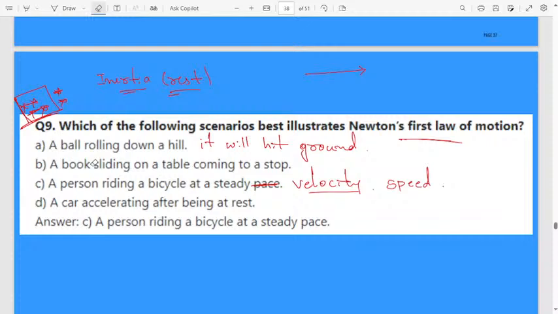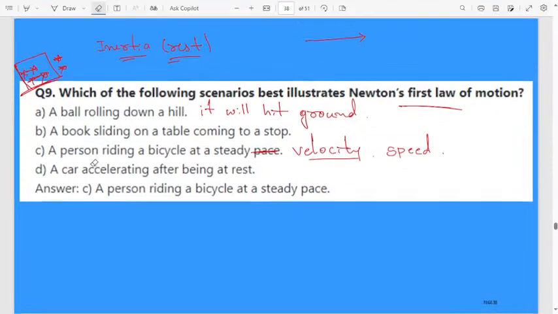But if in the exam they give a question like this, if the options are wrong, definitely they will give marks. A person riding a bicycle at a steady place. I don't know. All the four options are confusing according to Newton's law of motion. If the question itself is wrong, they will definitely give the marks, whatever you answered.